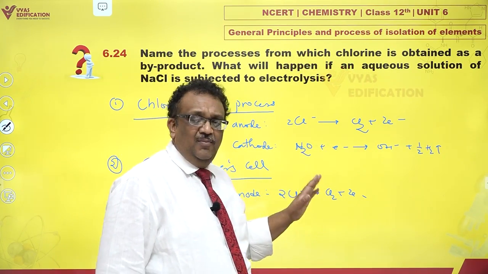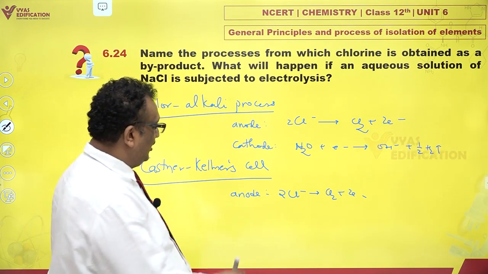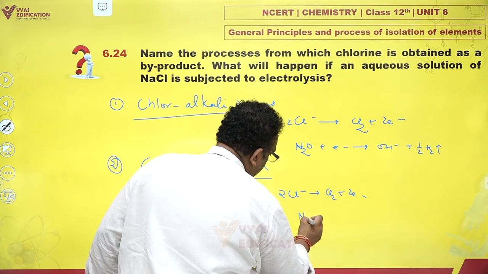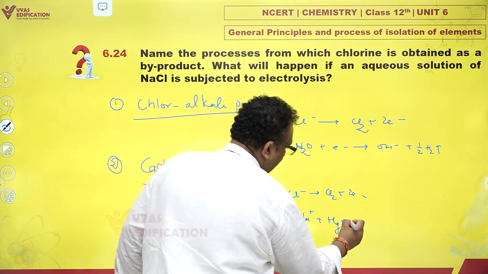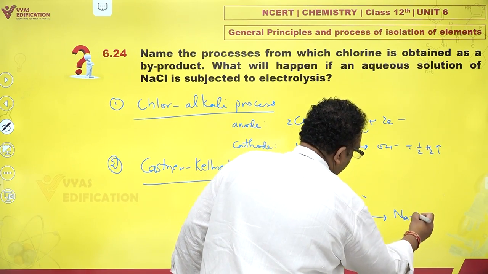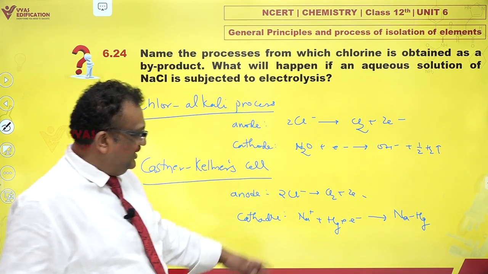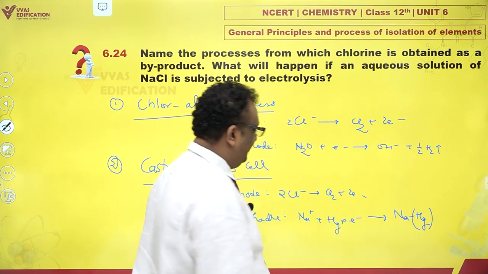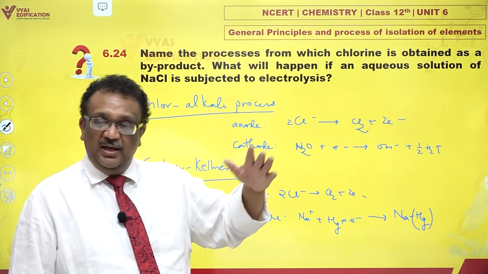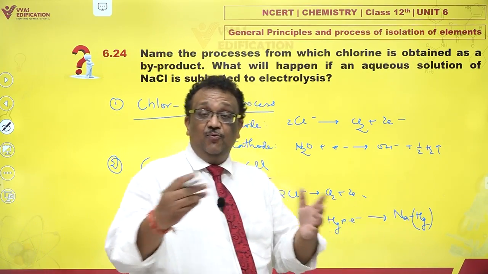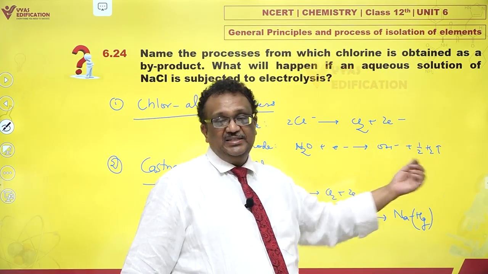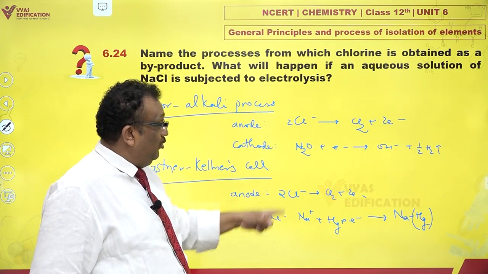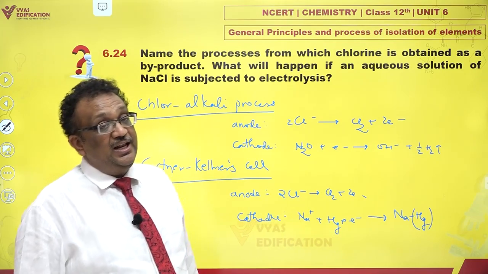Reaction is very similar, but the only thing is, in this case, at cathode, sodium amalgam is formed. NaHg is not a bond, it is just sodium amalgam. Or you can put a bracket also if you wish, right? Later on, in a separate chamber, this sodium amalgam reacts with water to give you same OH minus and hydrogen. So these are two methods which involve aqueous solution of chloride ions and electrolysis.